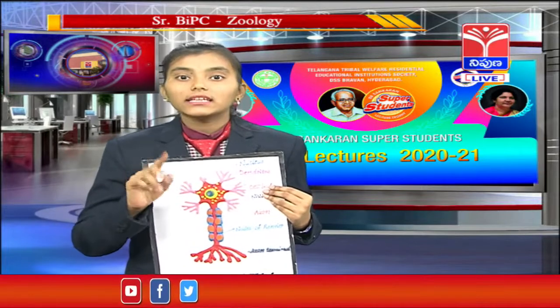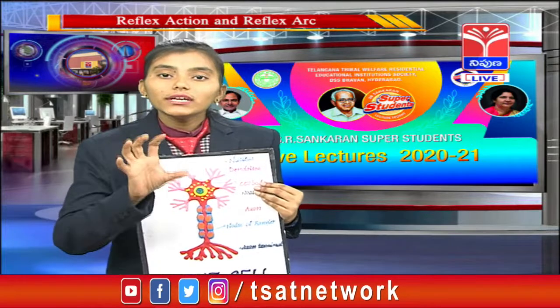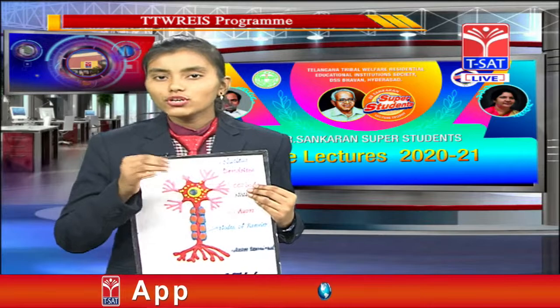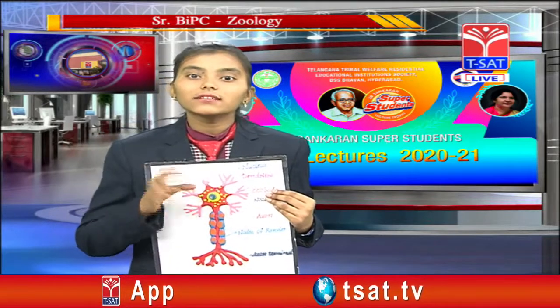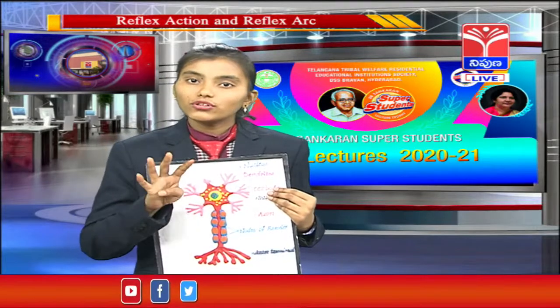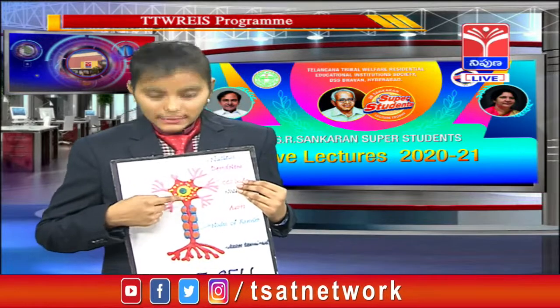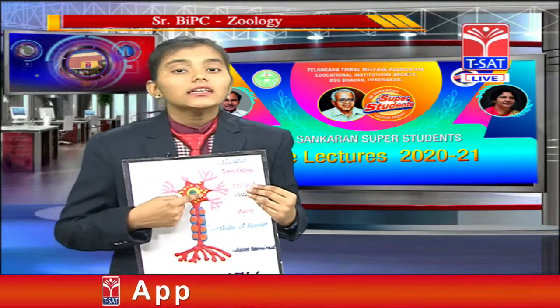And the third one in the cell body is the cytoplasm. Cytoplasm means the fluid like structure in the cell body. As we all know, the cell body contains fluid, and that fluid is known as the cytoplasm. And the fourth one in the cell body is the nissl granules, which are the smallest particles.